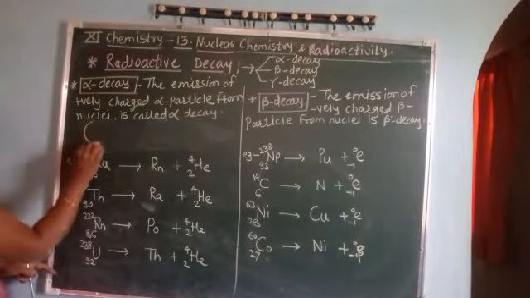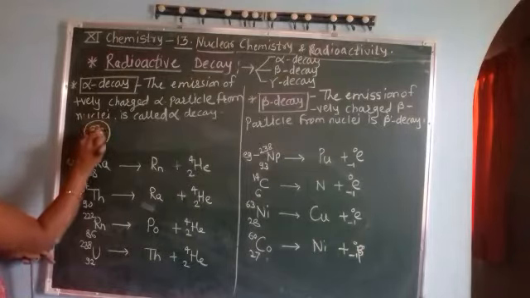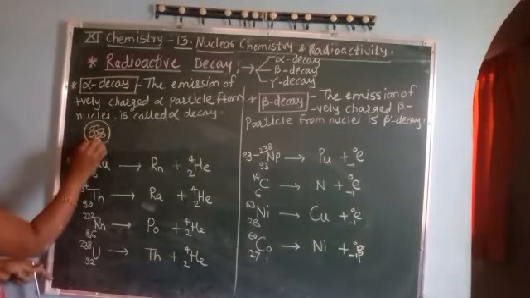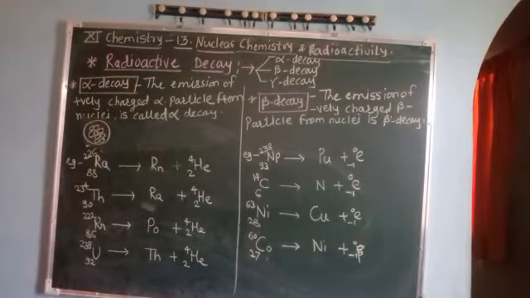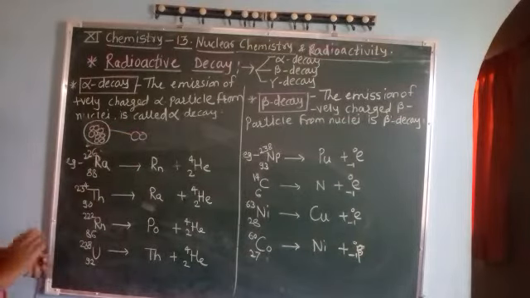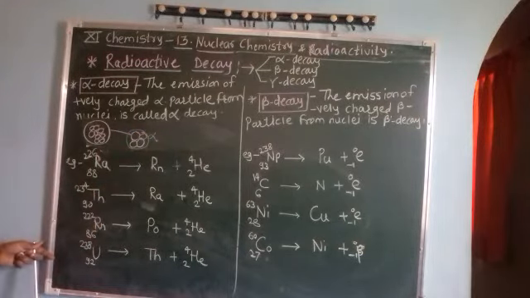Suppose we consider the nucleus of a radioactive nucleus, which contains a number of protons and a number of neutrons. If from such a radioactive nuclei, two protons and two neutrons are emitted, then we can say that one alpha particle is emitted from that nucleus.